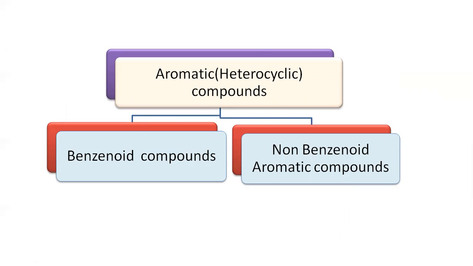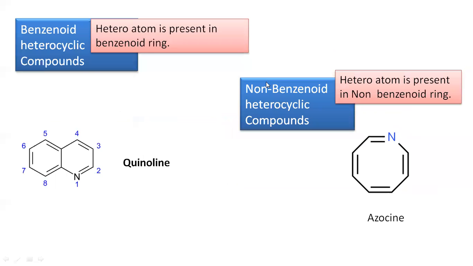This is for the aromatic heterocyclic. Heterocyclic means which contain a heteroatom in their structure, and these are aromatic, but again they are classified into the benzenoid and non-benzenoid aromatic compounds. Similarly, like what we completed here for the homocyclic, homocyclics are also classified into the benzenoid and non-benzenoid. So this is for the heterocyclic compounds.